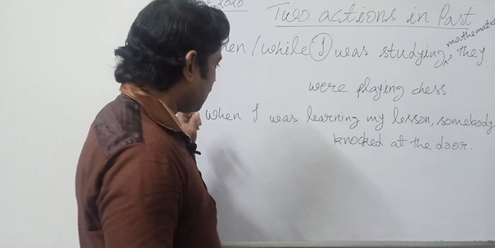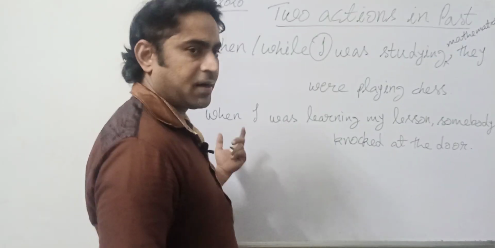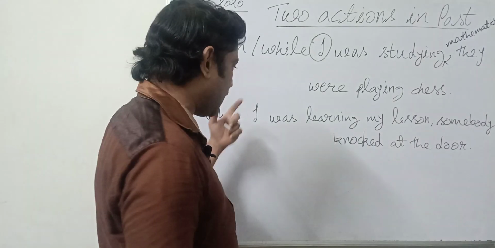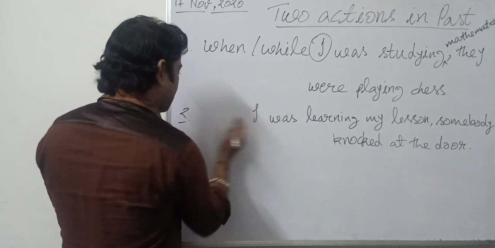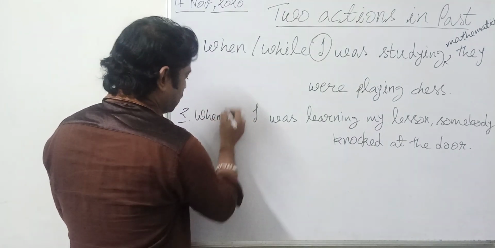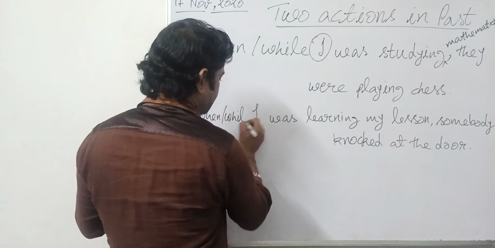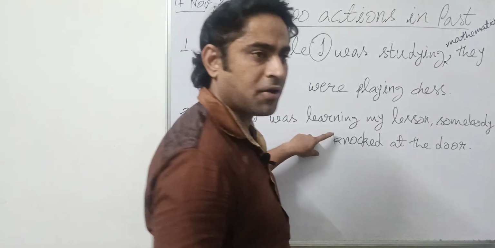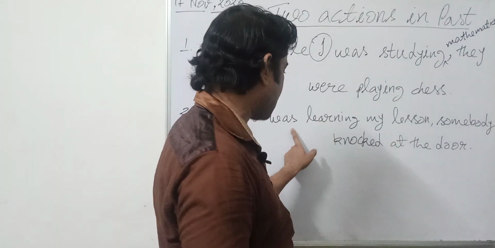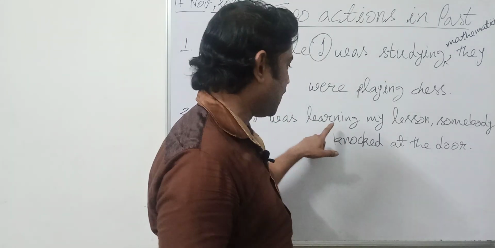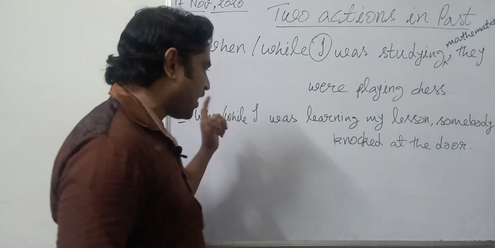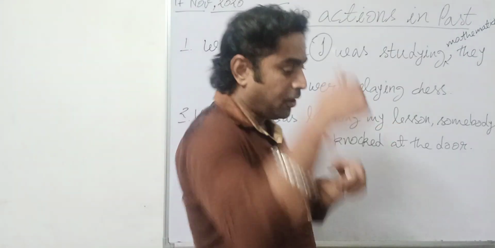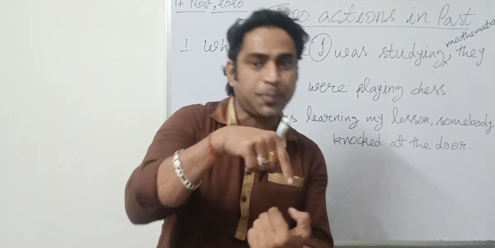This time, see, I have started this sentence with "when" and "was learning", and the same thing I can use with "while" also, because the first action is being presented in continuous mode. Was, then ing form: past continuous. Was means past and ing form means continuous, so past continuous. So while or when I was learning my lesson means during that period of time.